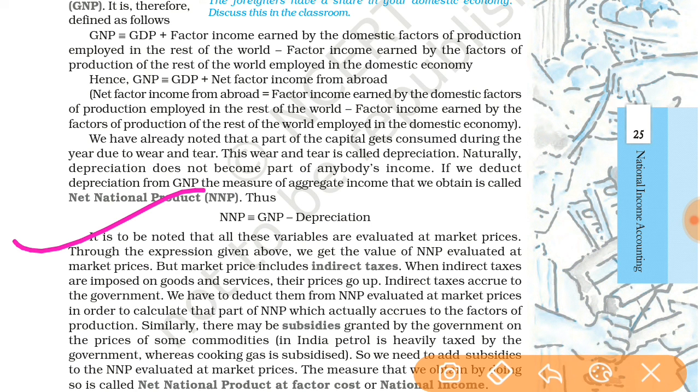When indirect taxes are imposed on goods and services, their prices go up. Definitely, when the government imposes tax on goods and services, we have to pay more money, and that tax goes to the government. We have to deduct these from NNP evaluated at market price in order to calculate that part of NNP which is actually equal to the factor incomes of the factors of production. Similarly, there may be subsidies granted by the government on the prices of some commodities.